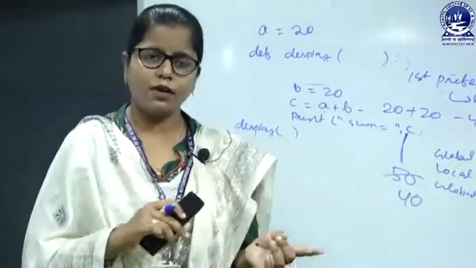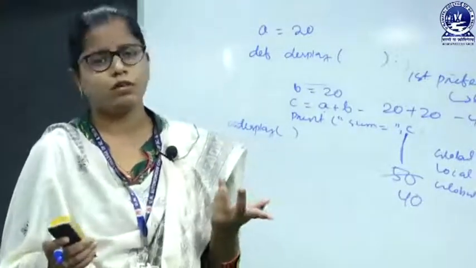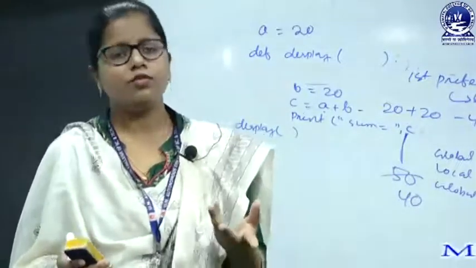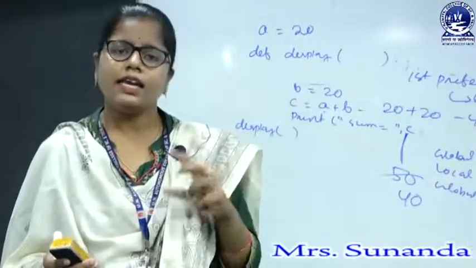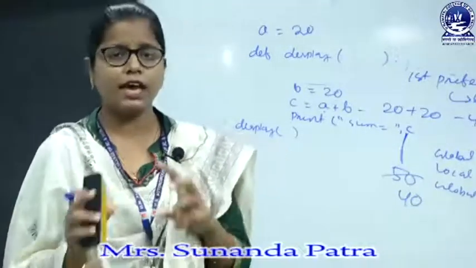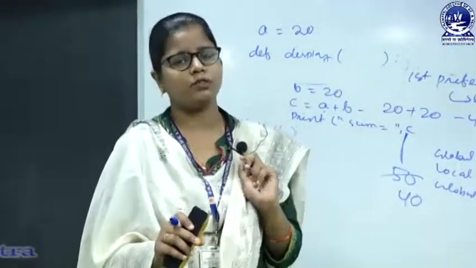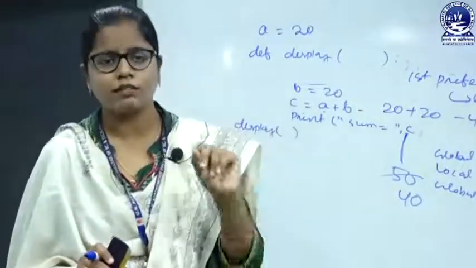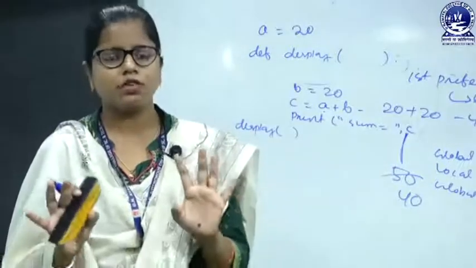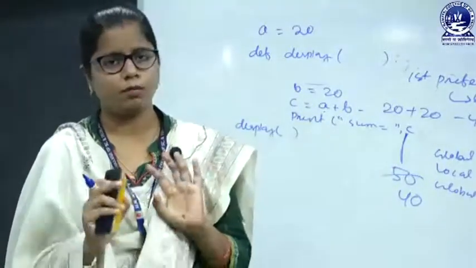But in case of a global variable, we can use it wherever we want. Okay. And next thing we have to remember, if we have the same name for the local and global variable, then the first preference goes to the local variable only. So this is the scope of local and global variable.